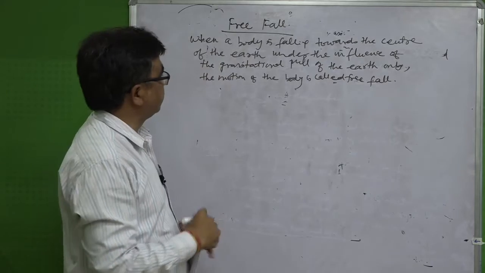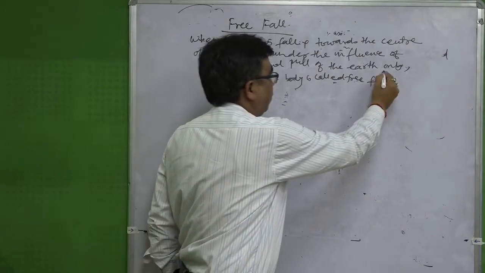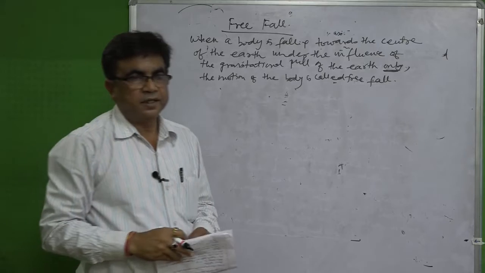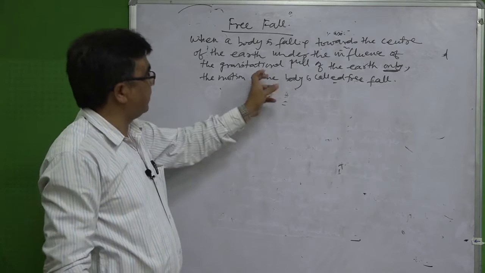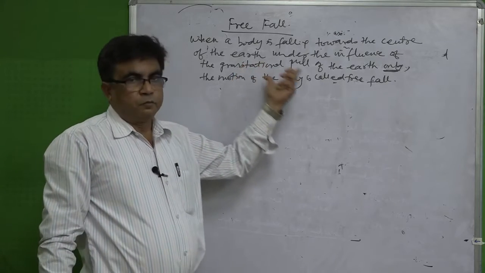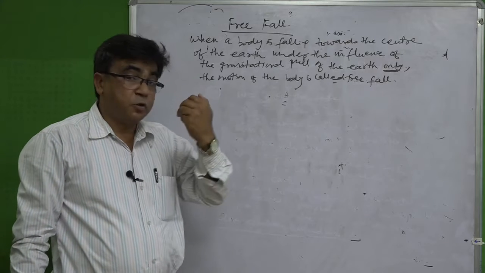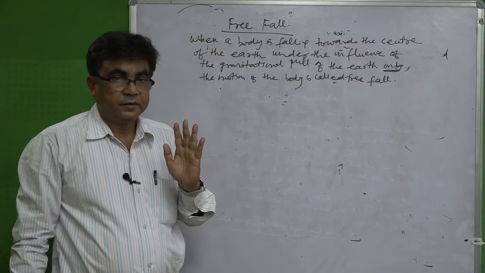Dear students, you have to understand this word only. Only means there is only the gravitational pull of the earth, no other force. That means there is no air resistance.